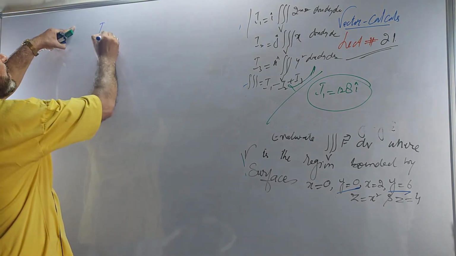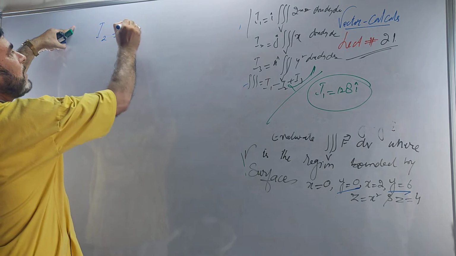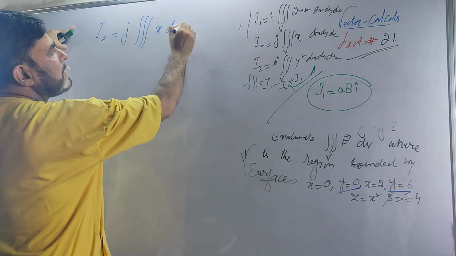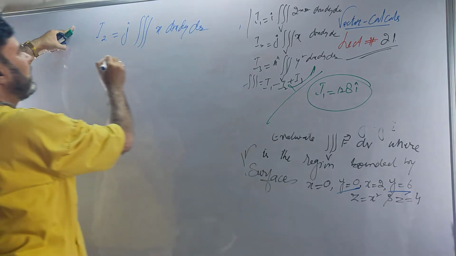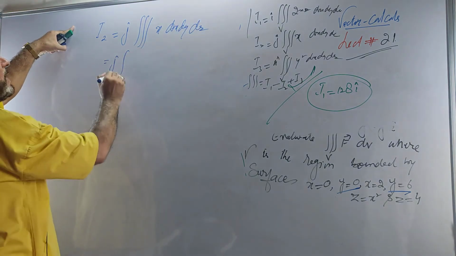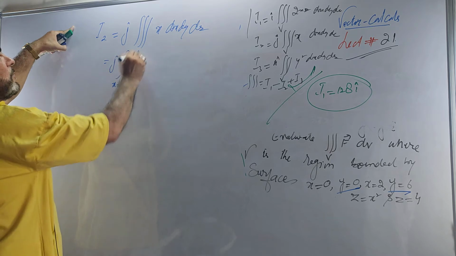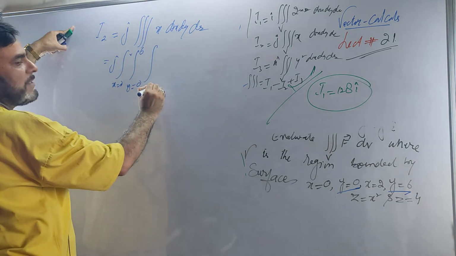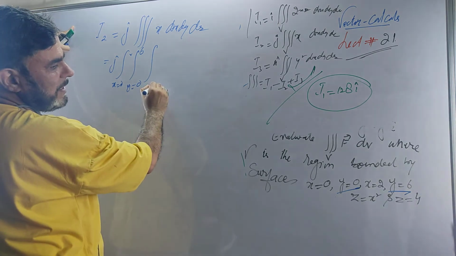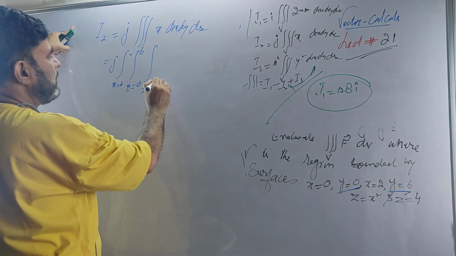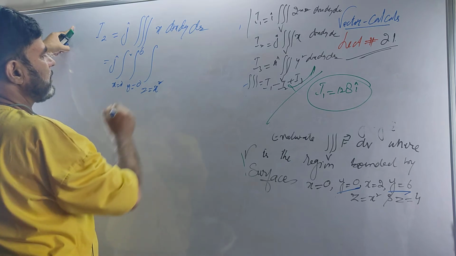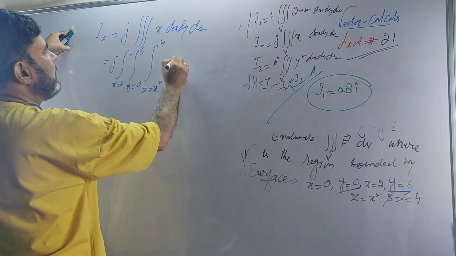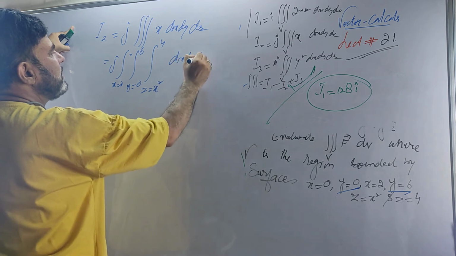My I2 is j times the triple integral of x dx dy dz. Write down the range here. For x it is 0 to 2, for y it is 0 to 6, for z it is x square to 4. Then it is dx dy dz.